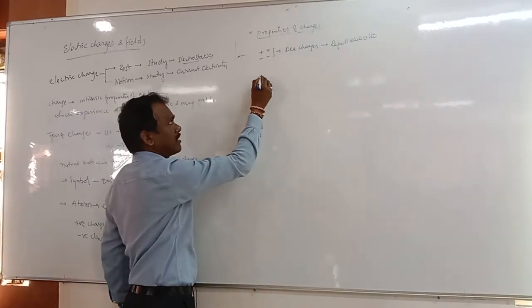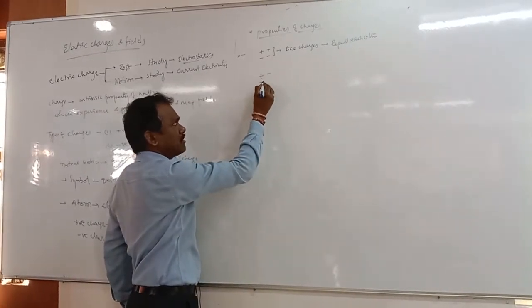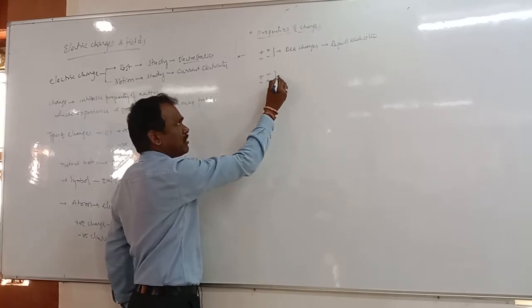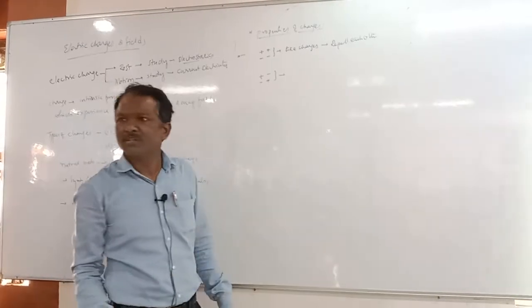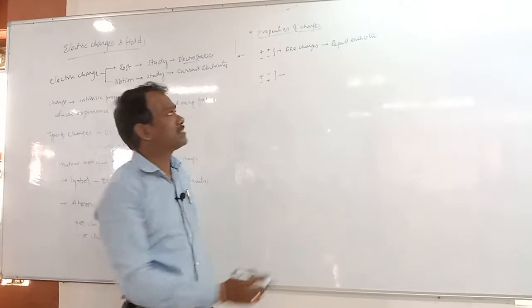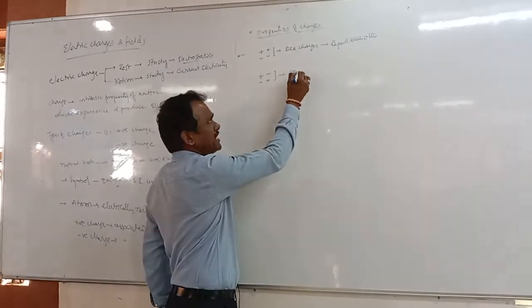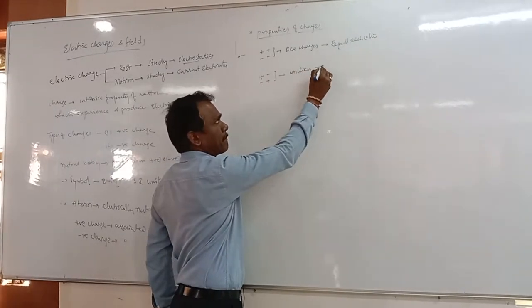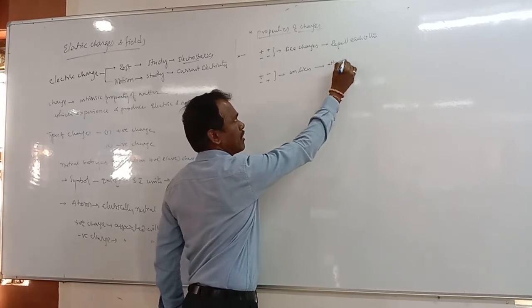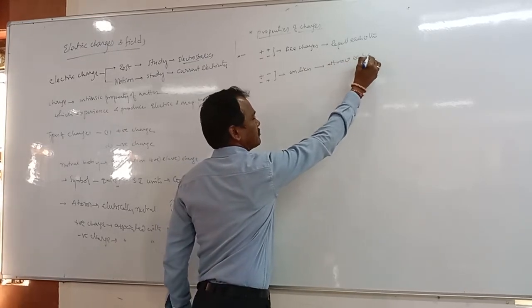And also positive charge and negative charge, or negative charge and positive charge, meaning unlike charges, attract each other, right?